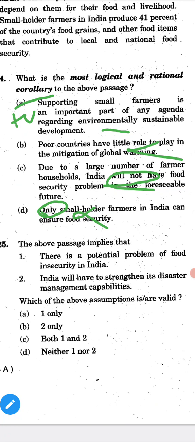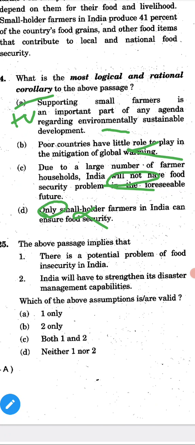25th question. Most of the time we will waste in reading the passage. Even after reading we will get some confusions because of that passage only. So I'm not telling you to answer without reading the passage. I'm telling it's time consuming. If it is possible to answer the questions without reading the passage, we can go through it. If it is very important, we have to read the passage. Okay.